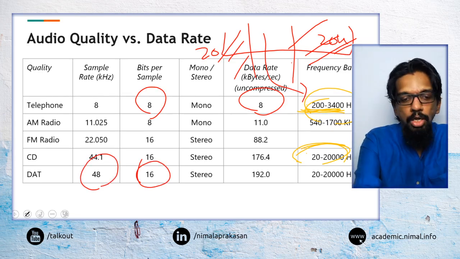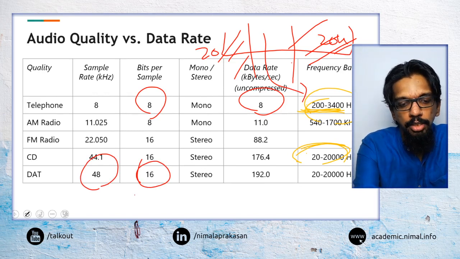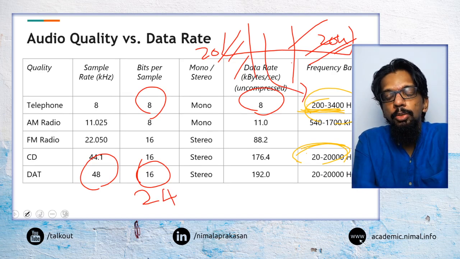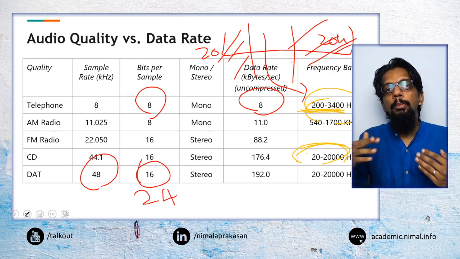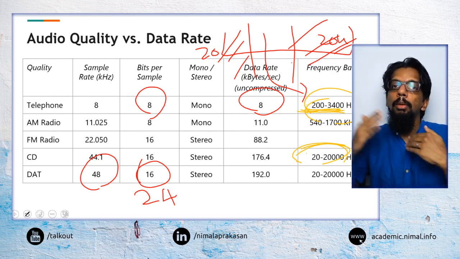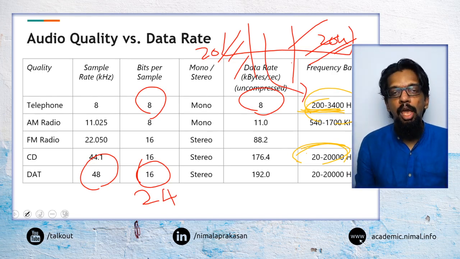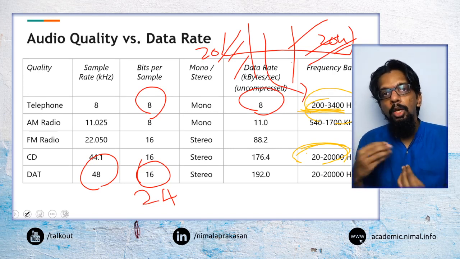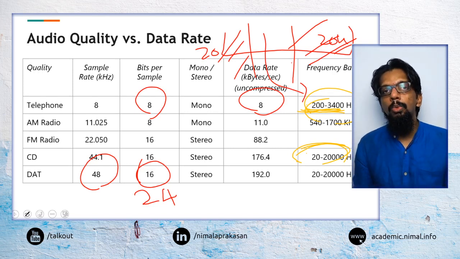And especially in a lot of professional applications, it is not uncommon to use even higher bit rates to represent even more detail, because the more bits you use, the more details you can have about a signal. And when you have more details, then when you are manipulating them, you can do much more.